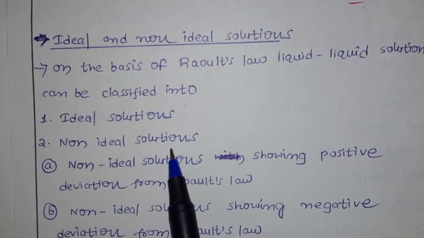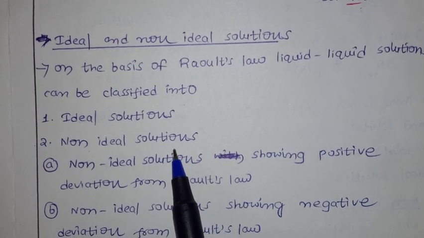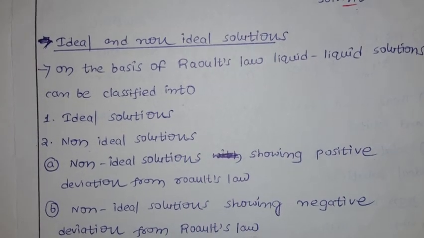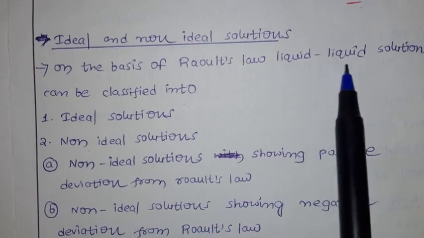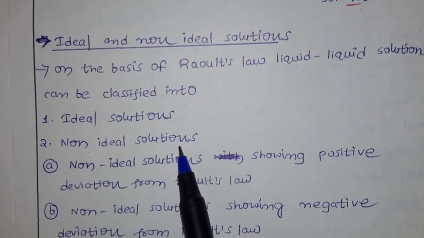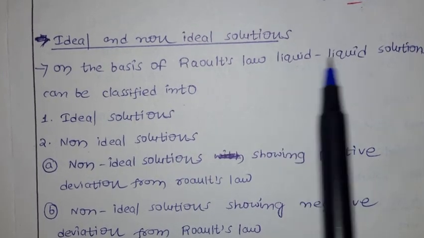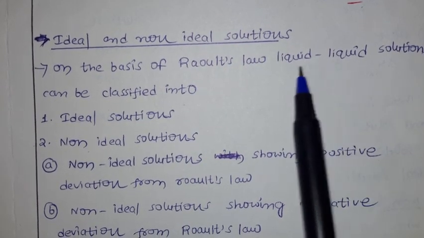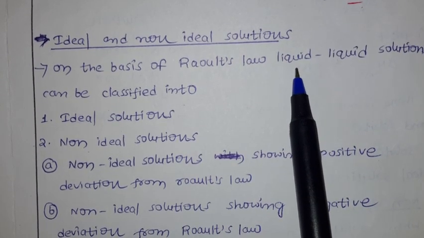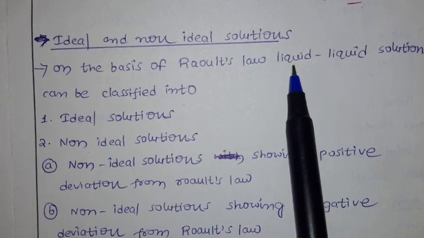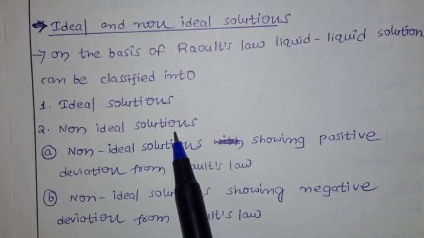ideal solutions and non-ideal solutions. What is an ideal solution and a non-ideal solution? We will go into detail. Based on Raoult's law, we are going to look at ideal and non-ideal solutions. A liquid solution means the solute is also a liquid and the solvent is also a liquid. We should be very careful: we sometimes discuss the solute as a solid, sometimes as a liquid. So here Raoult's law is for liquid solutions.